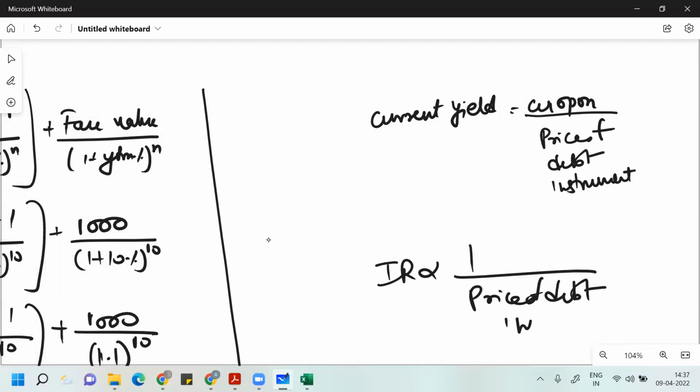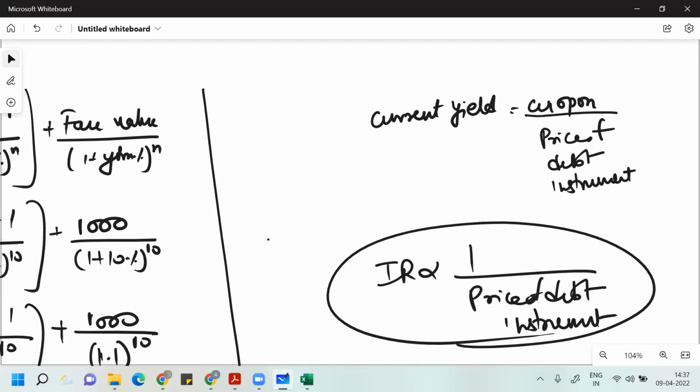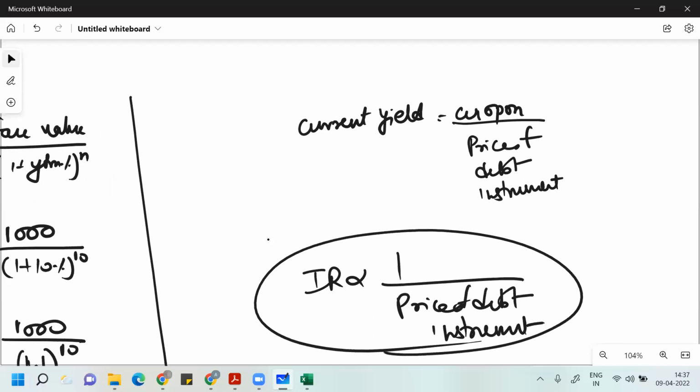The Reserve Bank of India keeps changing the interest rate in the market. They change the repo rate and reverse repo rate, and because of that the interest rate in the market changes. When the interest rate changes, the demand for these debt instruments changes, and automatically the price gets impacted because of demand and supply.